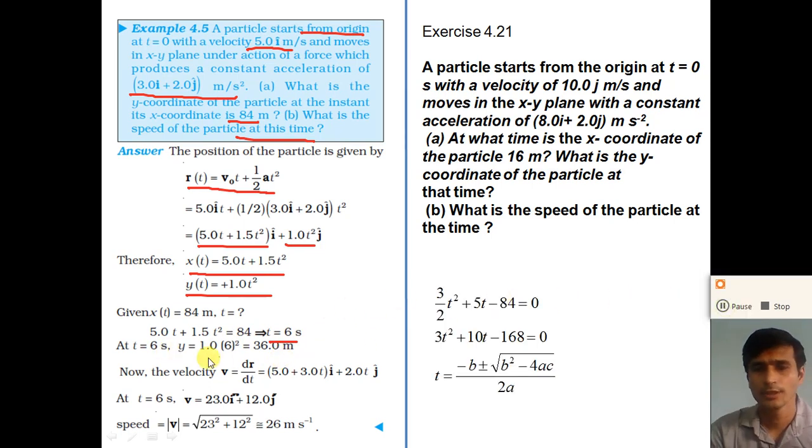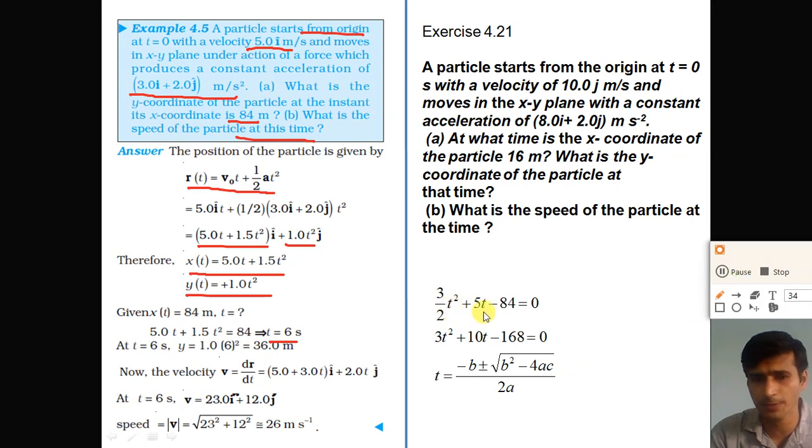This equation 5t plus 1.5t square is equal to 84 can be modified like this: 1.5t square plus 5t minus 84. 1.5t can be written as 3 by 2 t square, so 3 by 2 t square plus 5t minus 84 is equal to 0. If you take the LCM, we get the equation 3t square plus 10t minus 168 is equal to 0.